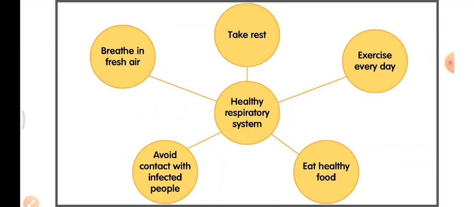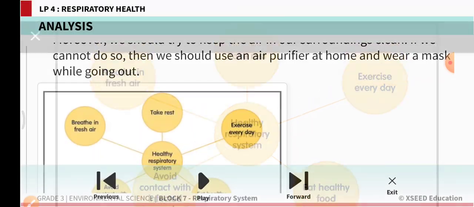Now, this is the beautiful word web which you have to copy in your classwork. This helps us to know how we can improve our health, respiratory health, right? So, there are 5 ways to keep our respiratory system healthy. We should take proper rest, exercise every day, eat healthy food, avoid contact with infected people, and breathe in fresh air. The 5 ways to keep our respiratory system healthy.